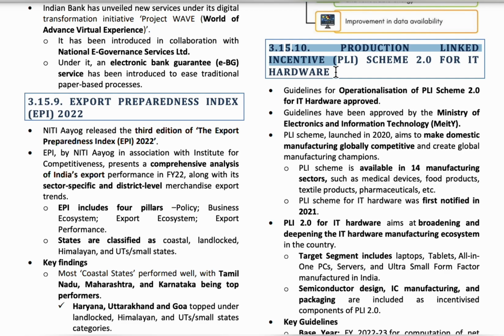So again PLI 2.0 also started to broaden and deepen the IT hardware manufacturing ecosystem in the country. Okay, so the PLI 1 includes 14 components like medical devices, food products, textile products, pharmaceuticals, etc. And the PLI 2.0 includes laptops, tabs, and other IT hardware components.